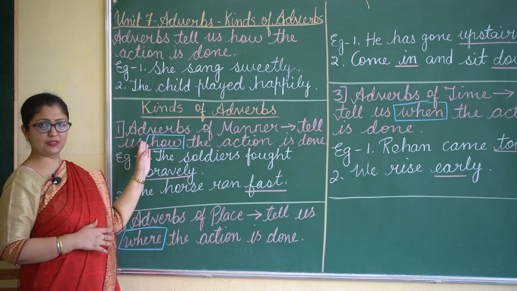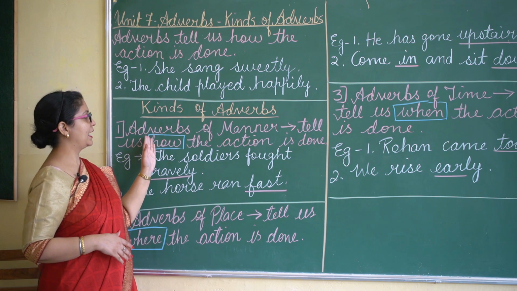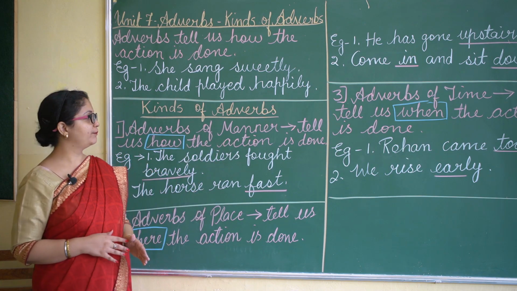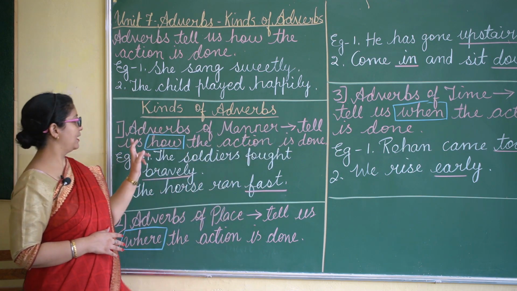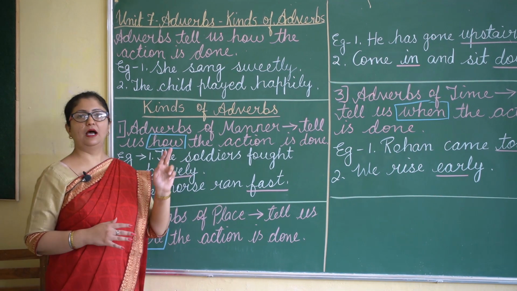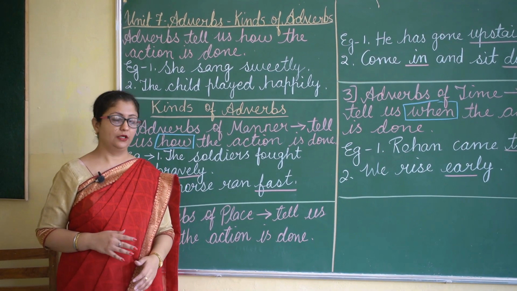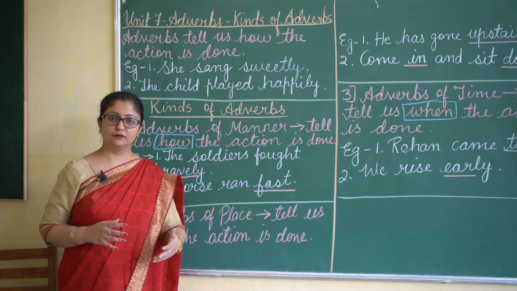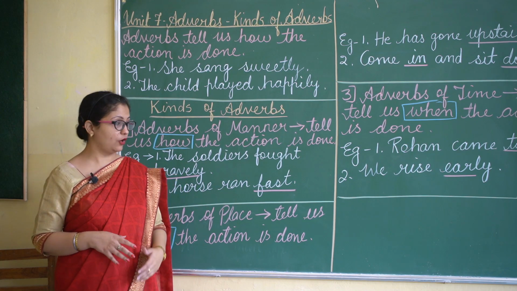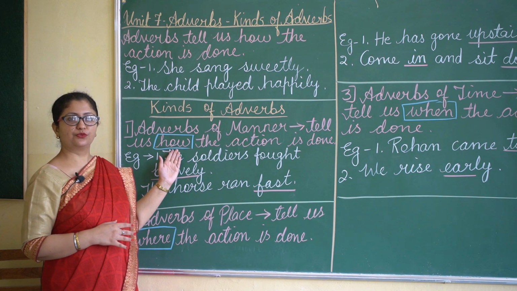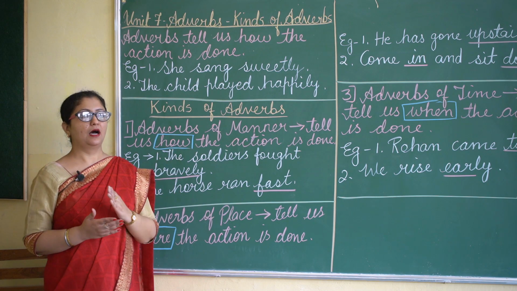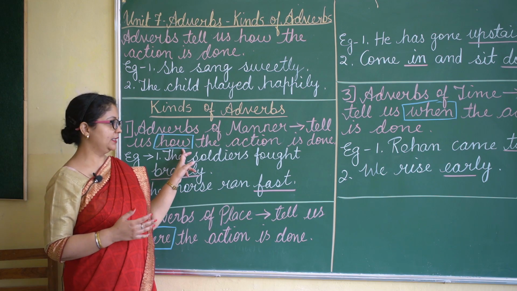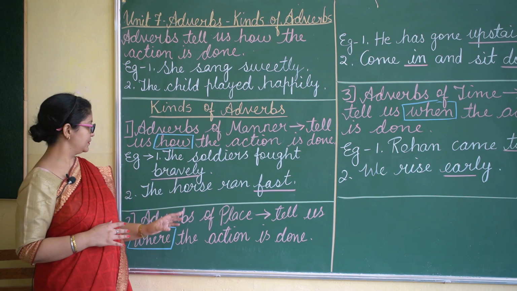Let us see the first one. First is adverbs of manner. Adverbs of manner tell us how the action is done, in what manner the action was done. It answers the question how. Let us see two examples.